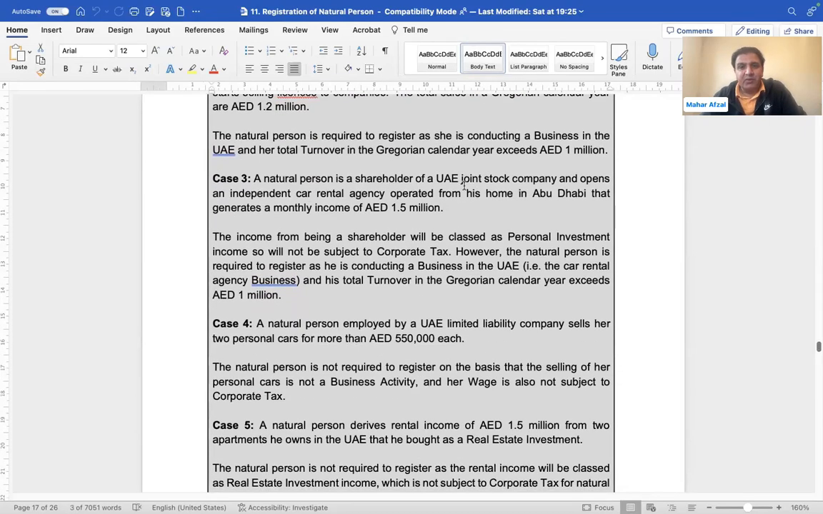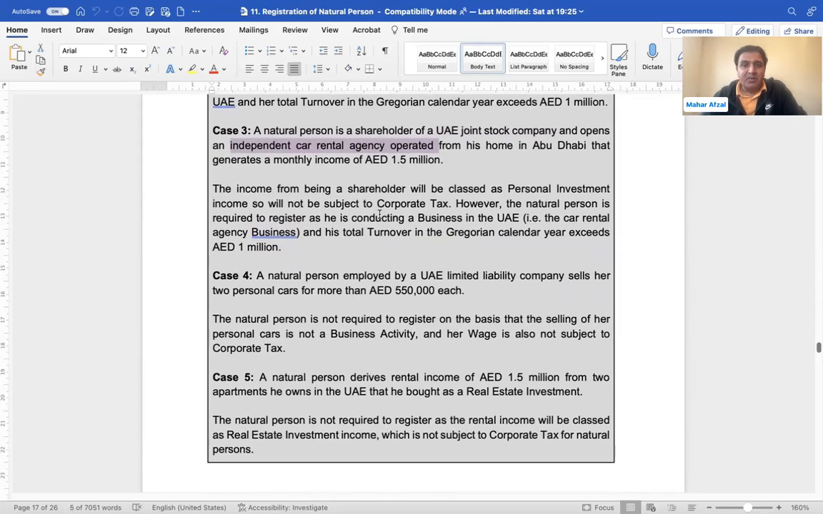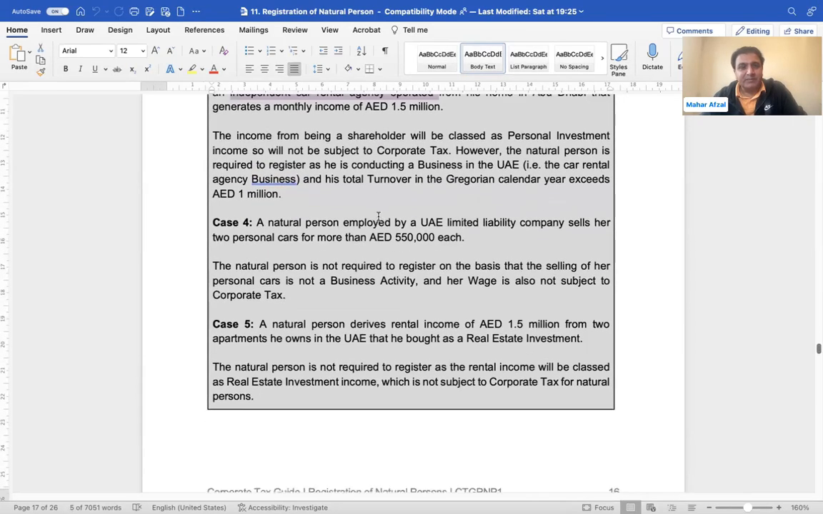A natural person is a shareholder of a UAE joint stock company and opens an independent car rental business. Whatever they are getting from this joint stock company, this income will not be subject to tax because it doesn't require any license. But if they are doing an independent car agency business and the revenue from this agency business is more than 1 million, they will be subject to corporate tax.